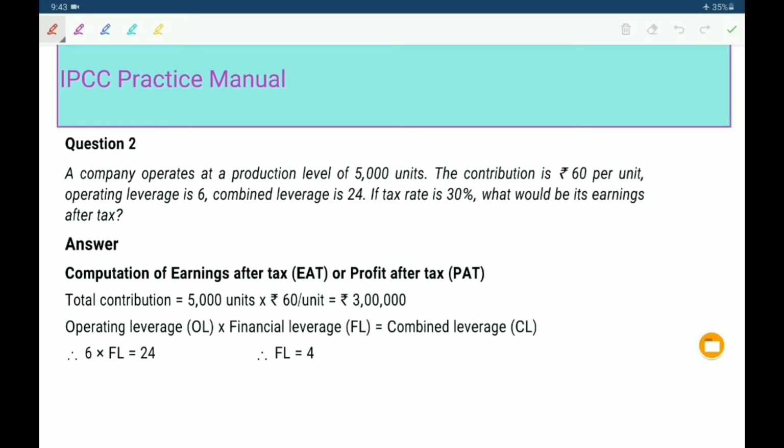A company operates at a production level of 5000 units. The contribution is 60 rupees per unit. Operating leverage is 6. Combined leverage is 24. If the tax rate is 30%, what would be its earnings after tax? So here it is asking earnings after tax. First of all, we have to find out EBT, earning before tax. After that, we can deduct the tax amount. That's why